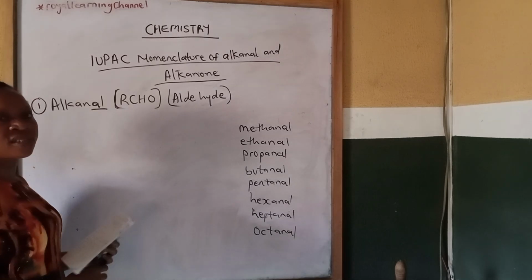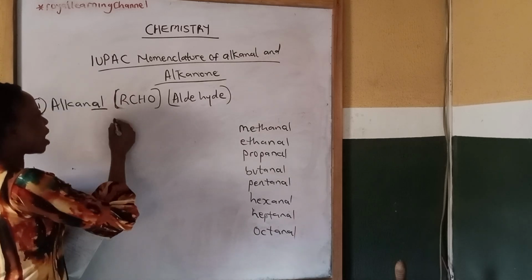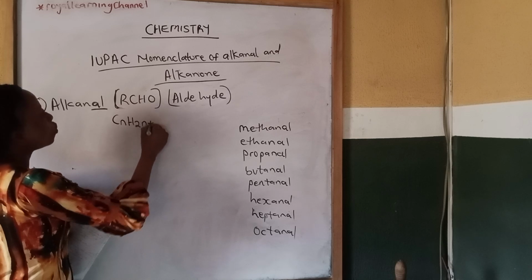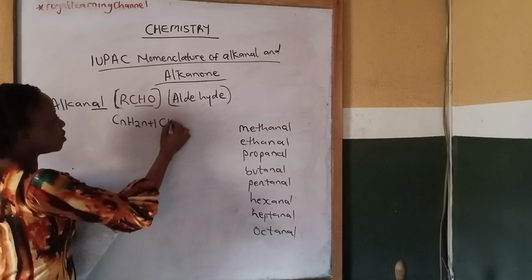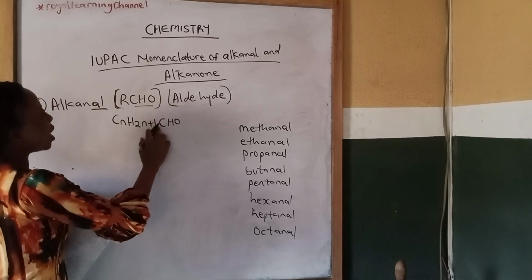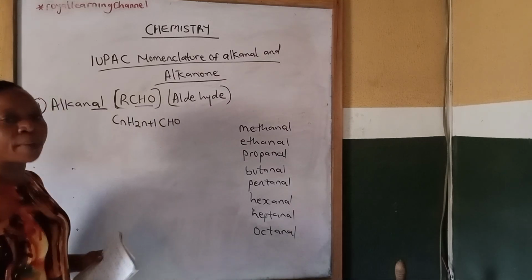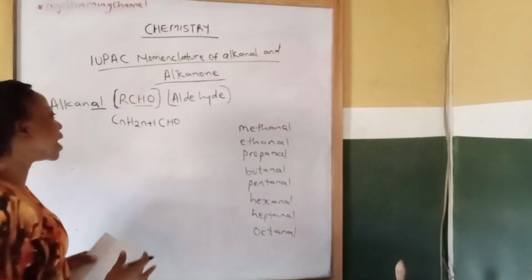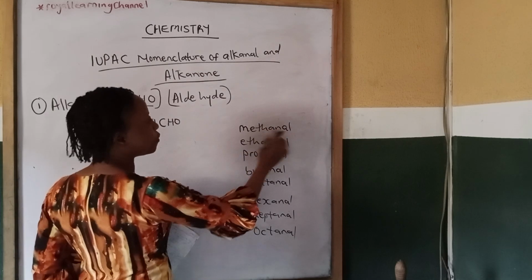The molecular formula for an alkyl group R is CnH2n+1, then you have your functional group, which is CHO. So from here, you can derive the molecular formula for members of alkanal. Now, what would be the molecular formula for the first member?